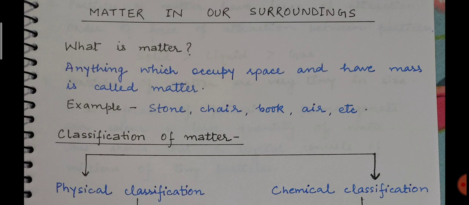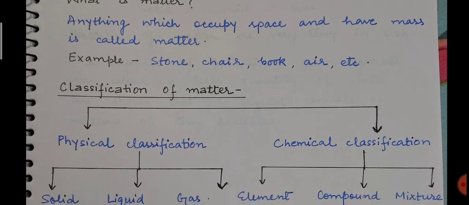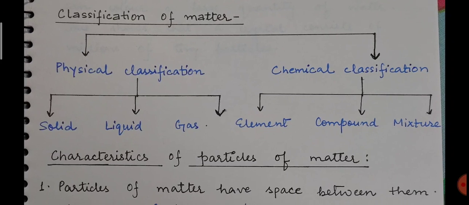Now classification of matter. This is very important, and matter is classified on the basis of two classifications. First is physical classification, and the second one is chemical classification. In this chapter, whatever topics we have covered and points we have discussed, all come under physical classification, and about chemical classification we will study in chapter 2.